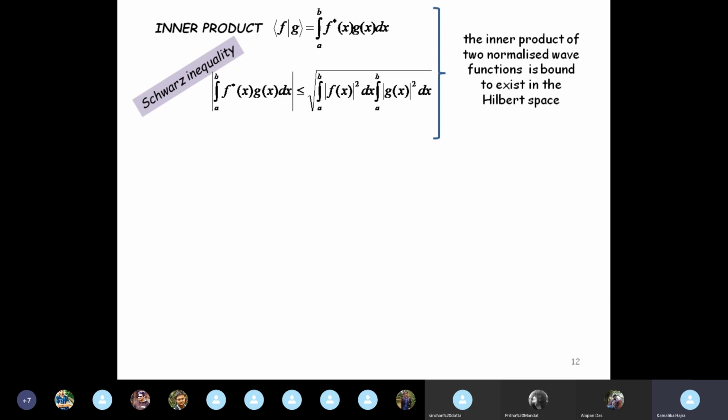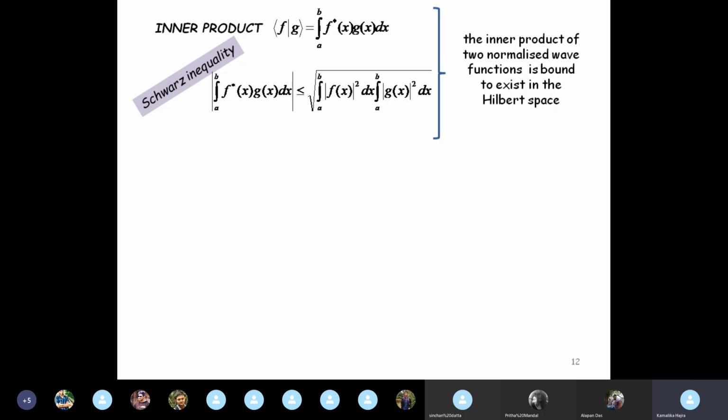Okay, so we have confined our discussion. We said we have to think about n dimensions, then we said we have to think about infinite dimensions, but now we see that all our discussions, all our mathematics is confined just within the confines of the Hilbert space. So we don't need to worry about any relation which does not comply with the conditions of the Hilbert space, because we know that then it is not an admissible wave function. If it is a wave function, it has to be there in the Hilbert space, and the inner product of two such wave functions will also always be there in the Hilbert space.